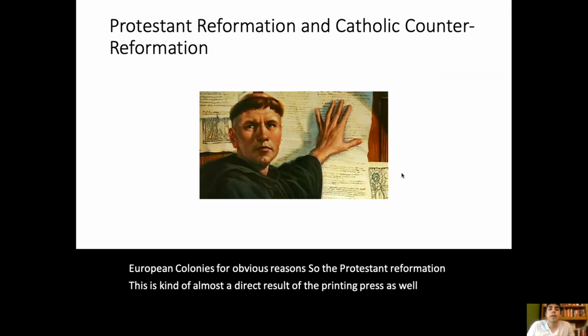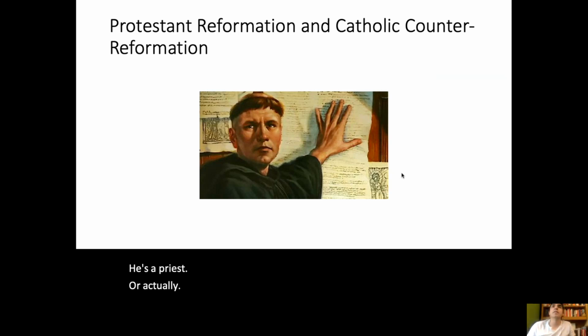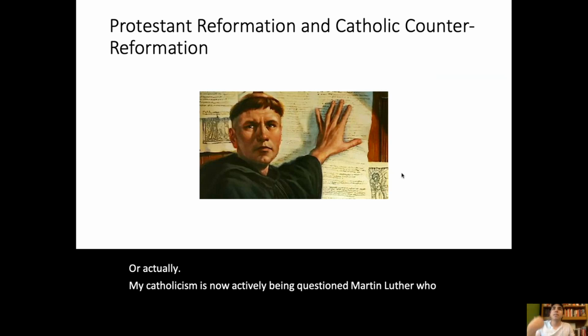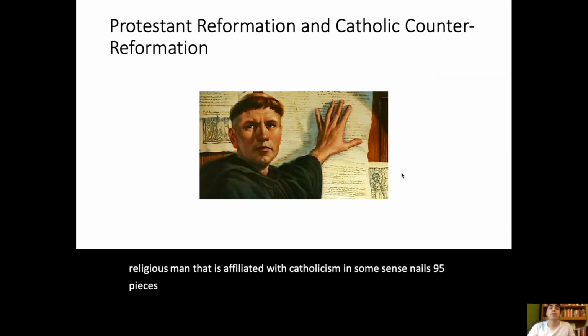Martin Luther is this Franciscan monastic, or he's a priest, or actually, my Catholicism is now actively being questioned. Martin Luther, who is a religious man that is affiliated with Catholicism in some sense, nails 95 theses to a door. This could be a fake story, could be a real story. They basically outline the abuses and corruptions of the Catholic Church.